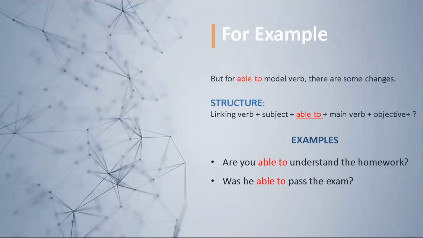But for able to, modal verb, there are some changes. The structure is linking verb plus subject plus able to plus main verb plus object. For example, are you able to understand the homework? Was he able to pass the exam?